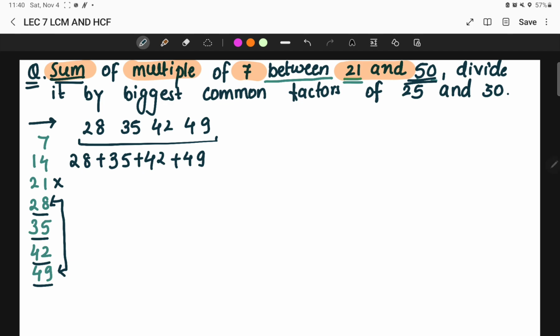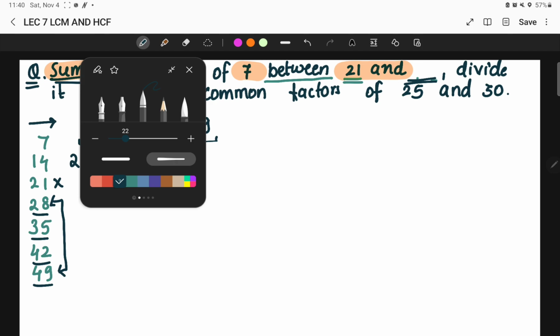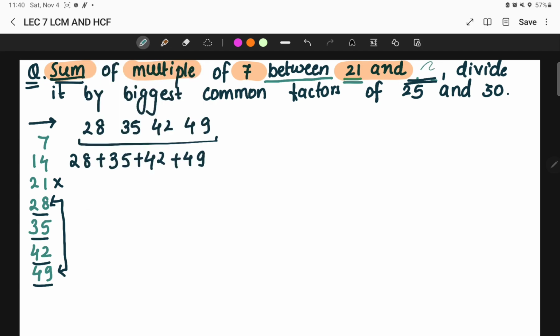I think there is a correction in this question. They must talk about 49, not 50. This is how they have given it, but we will take 49 here, because otherwise this is going to be the wrong question. As per the given question in your examination, here should be 49, not 50, because otherwise it is going to be a wrong statement.